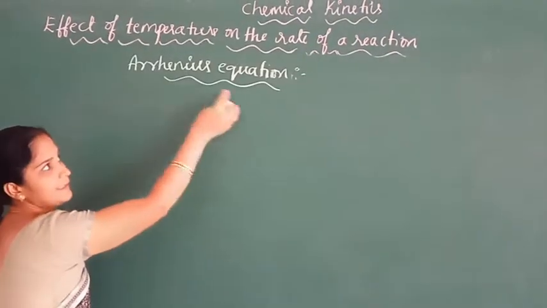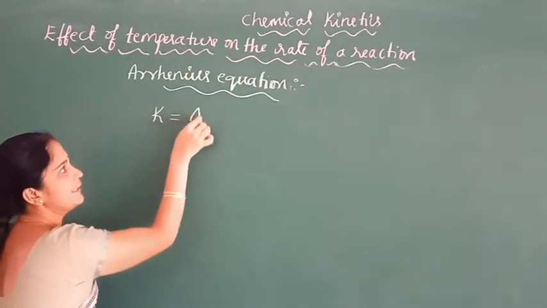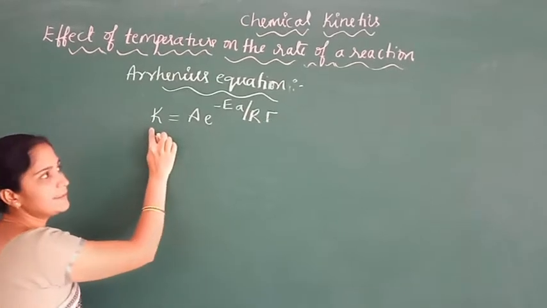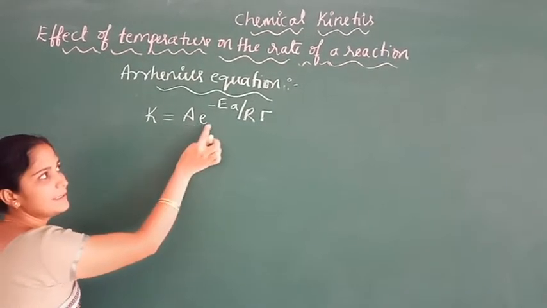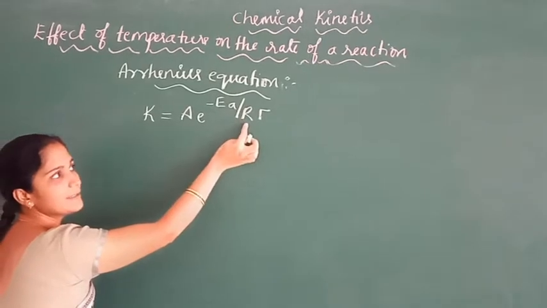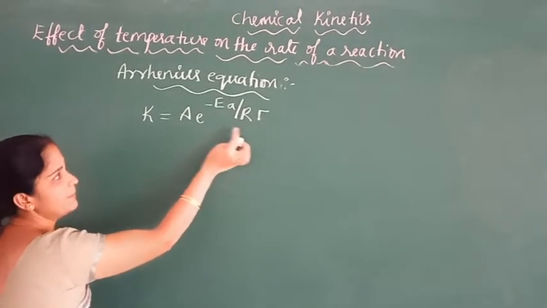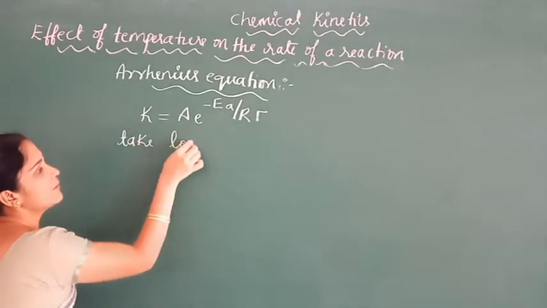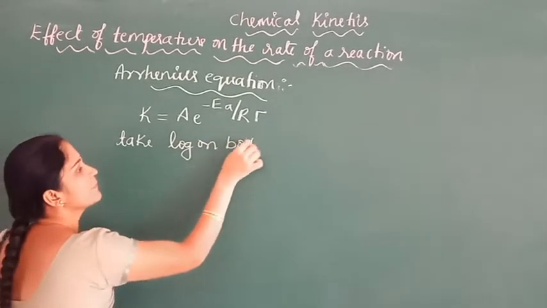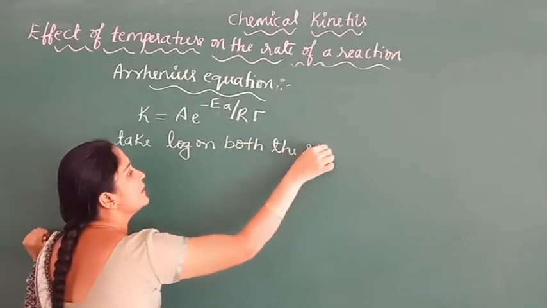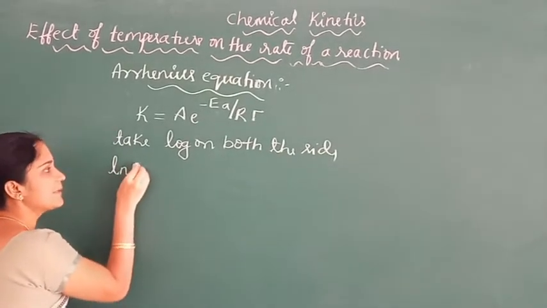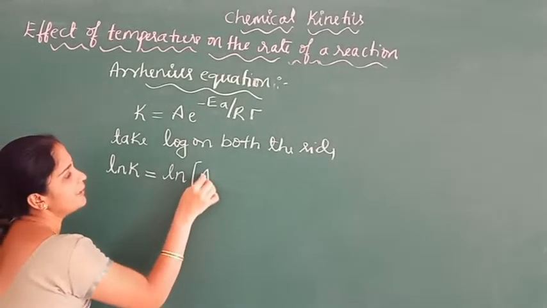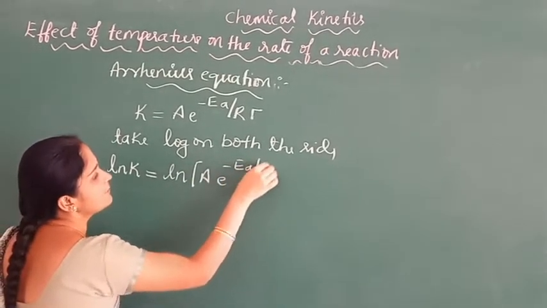We know the Arrhenius equation, K equals A into e to the power of minus Ea by RT. Here K is the rate constant, A is the Arrhenius factor, Ea is the activation energy, R is the universal gas constant, and T is the absolute temperature. So take log on both sides. We get ln K equals ln of A into e to the power of minus Ea by RT.